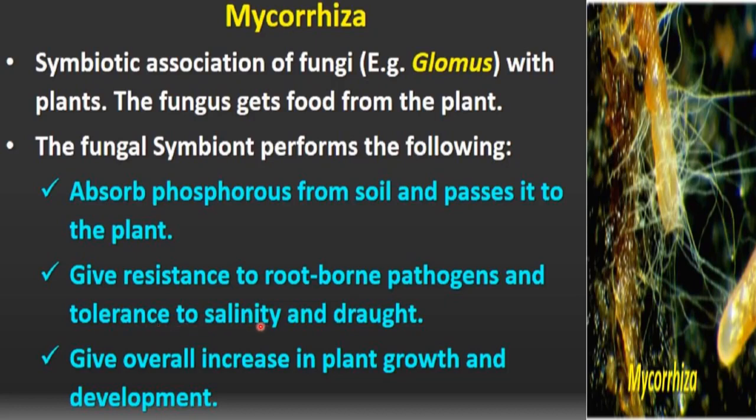So it is helping the plant. Next is overall increase in plant growth and development. Because it helps in absorption of phosphorus, obviously it will improve the overall plant growth and development. So we can say this mycorrhiza is a biofertilizer.